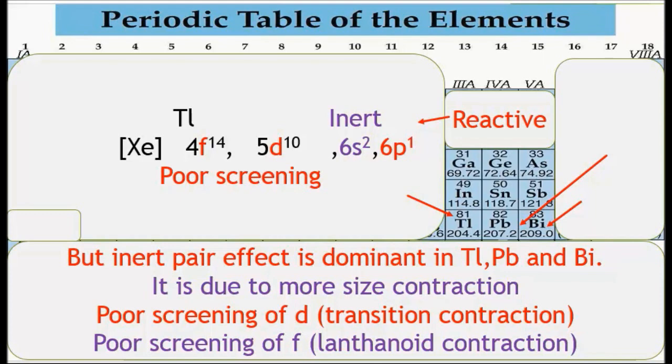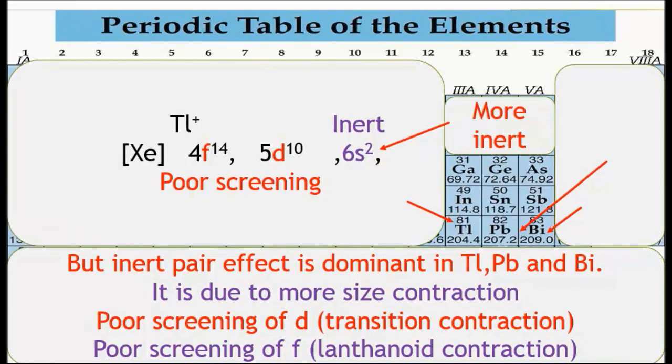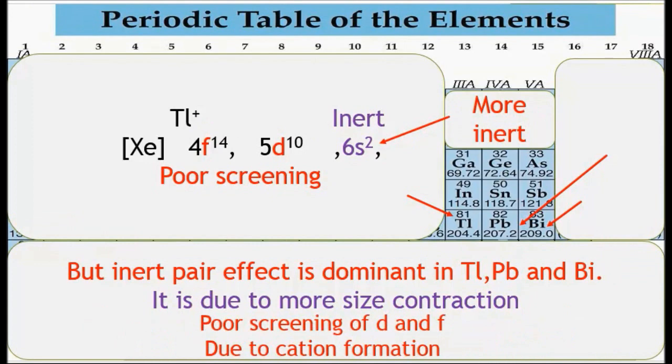After losing one electron from 6p, the configuration of the thallium cation, that is Tl+, becomes xenon 4f14 5d10 6s2. The pair of electrons in 6s is now more inert, so it does not participate in the reaction or is reluctant in bond formation.